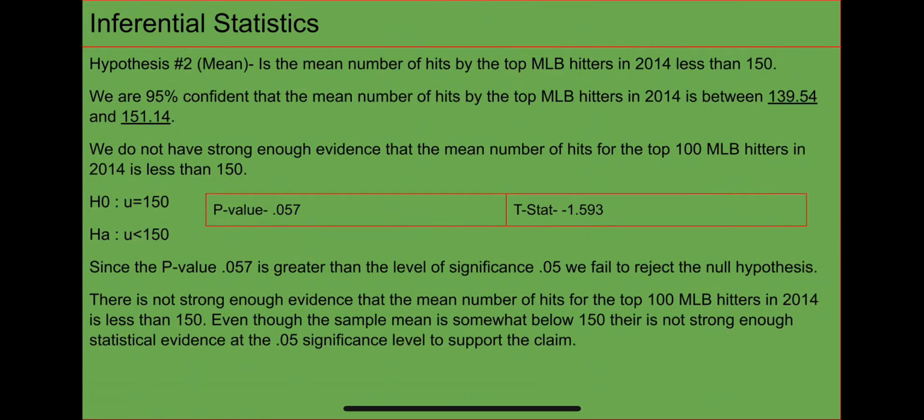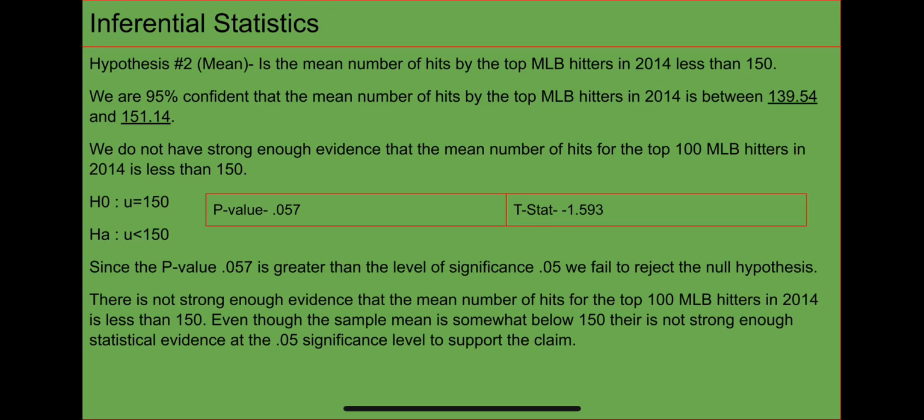My second hypothesis is that the mean number of hits by the top MLB hitters in 2014 is less than 150. We are 95% confident that the mean number of hits by the top MLB hitters in 2014 is between 139.54 and 151.14. We do not have strong enough evidence that the mean number of hits for the top 100 MLB hitters in 2014 is less than 150.